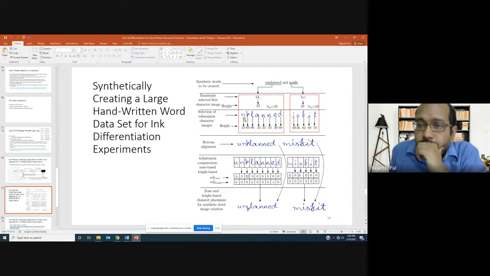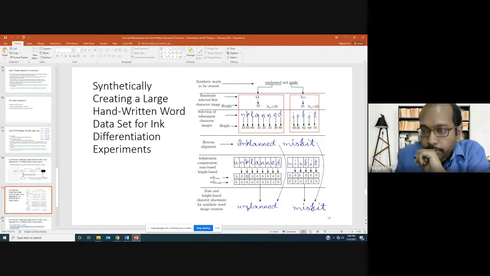The problem is, you see the P is going up, but we don't write P like this. So if we just do bottom alignment, we get a synthetically generated handwritten word image like this, unplanned or misfit. But this is a wrong example because we don't write P like that. P should go down when we write. So then we did two kinds of adjustment. One is height-based adjustment, and another is zone-based.